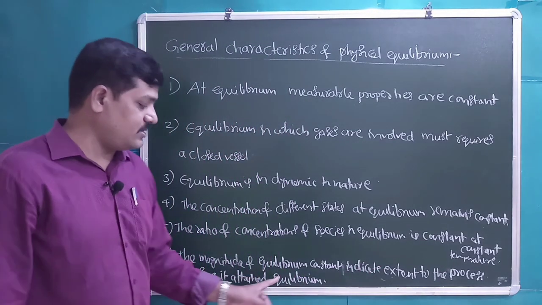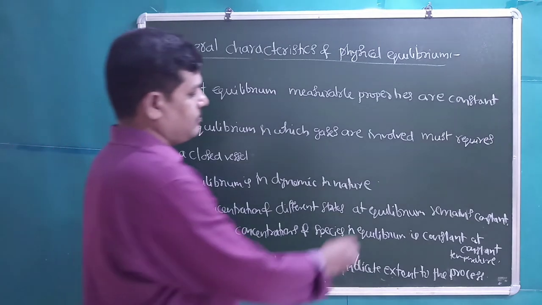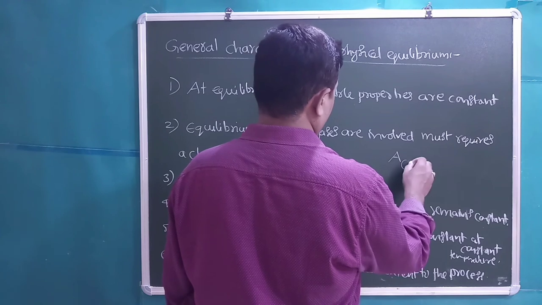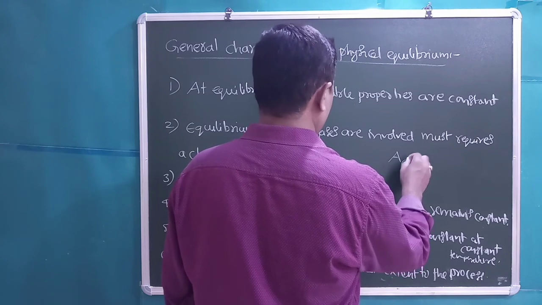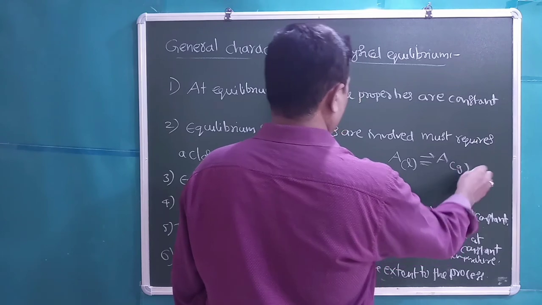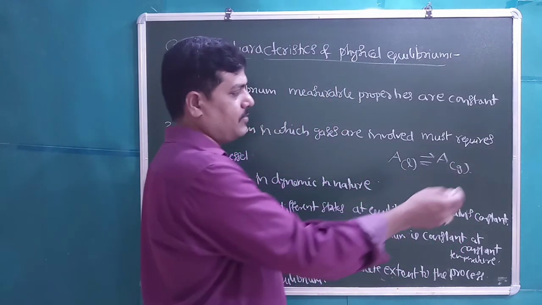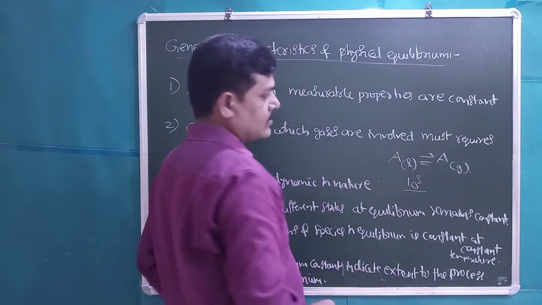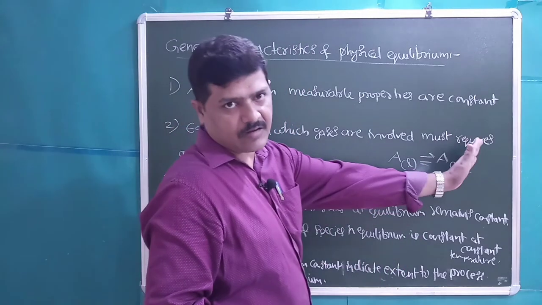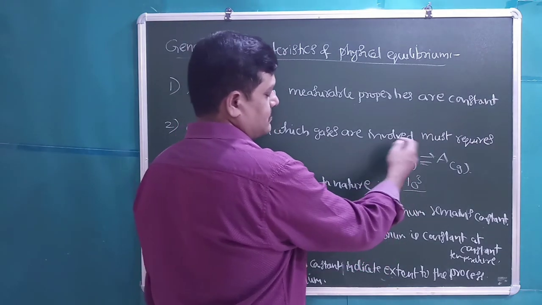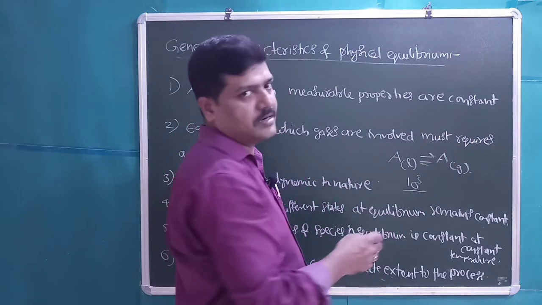before it attained equilibrium. That means, for example, if A, assume it is liquid, is converting into A gas, then a higher value of equilibrium constant, if it is 10 power 3, indicates this is occurring more towards the forward direction before attaining the equilibrium.